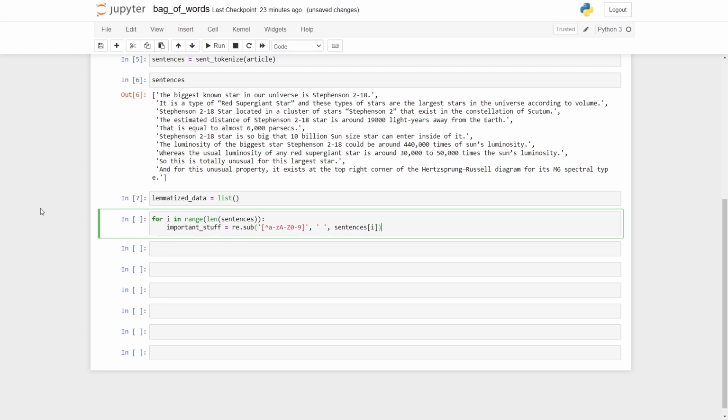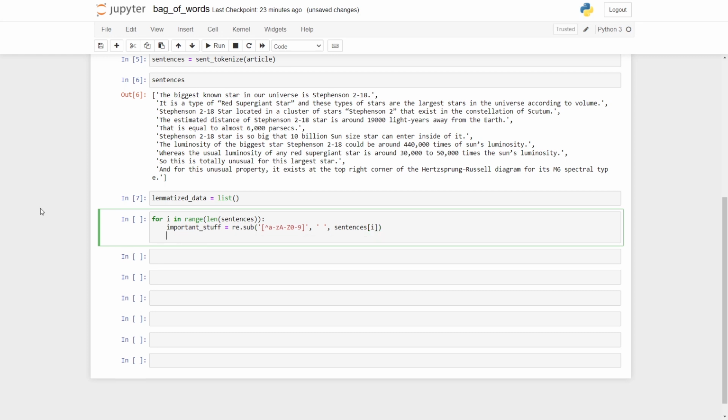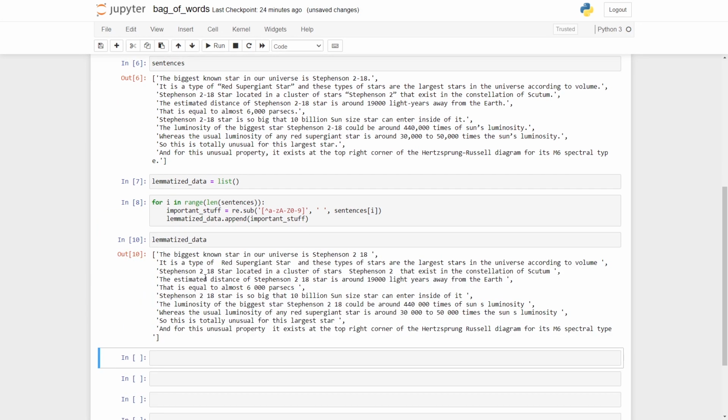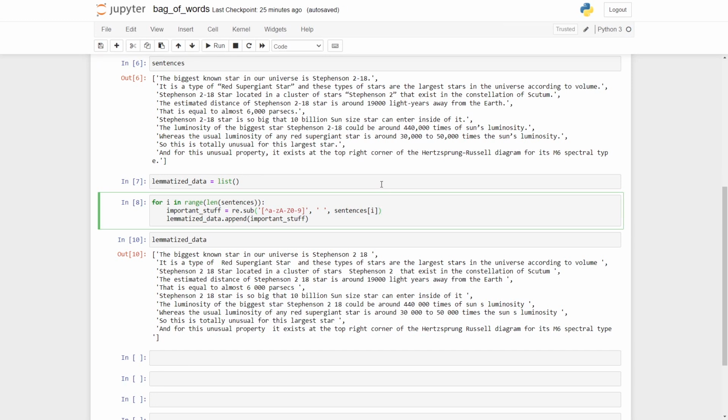And now I'll have to append this into my lemmatized data, because that is the list that holds my corpus. So I'll say lemmatized data dot append, where I append my important stuff. So basically all of the periods, or let's say apostrophes, things of that nature. Here it says 28 to 18, so this hyphen is gone. So things of that nature.